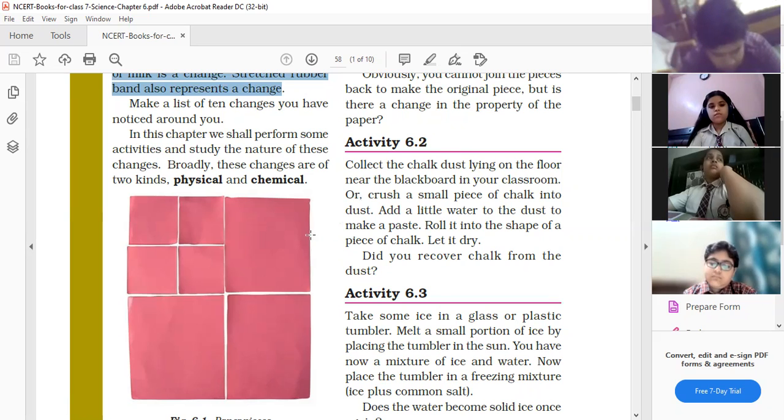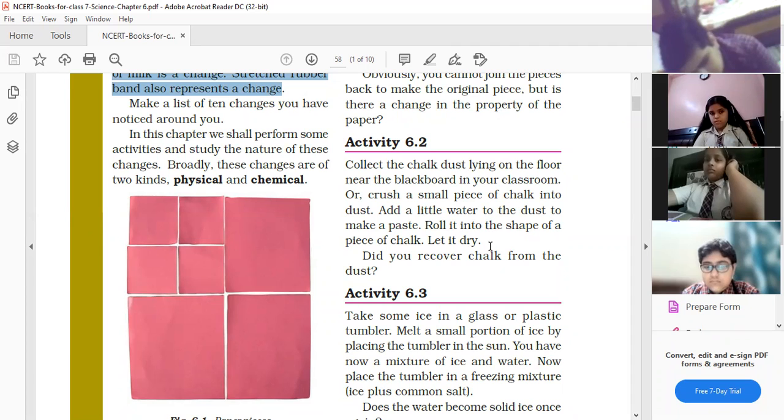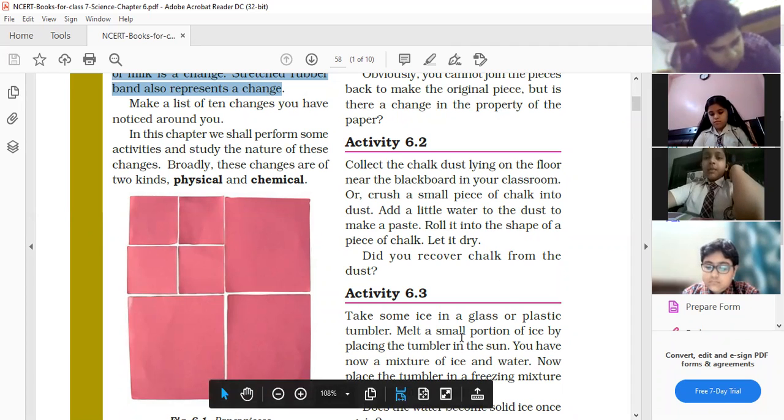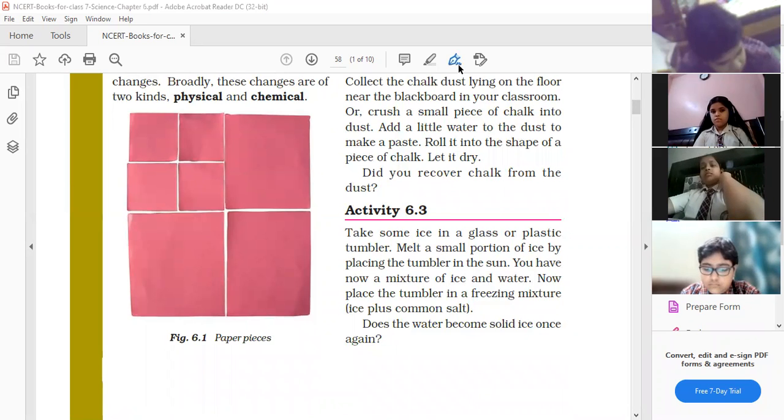So this is your 6.1 activity. Now 6.2 activity is here. You can take chalk powder, mix water into it and roll it and change it into different shapes. That is also a physical change. Okay, only the shape has changed. 6.3, one more activity is there. Ma'am, if we add water to the chalk powder, it becomes chalk again. No, it does not. Yes, if you will dry it, and you will break and dry again, you can make the powder out of it.